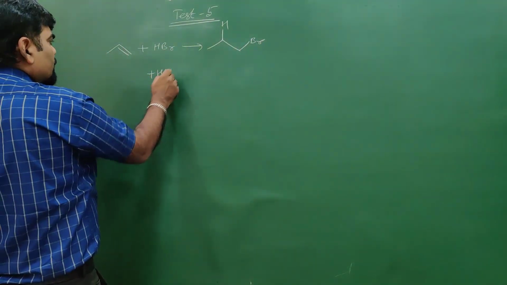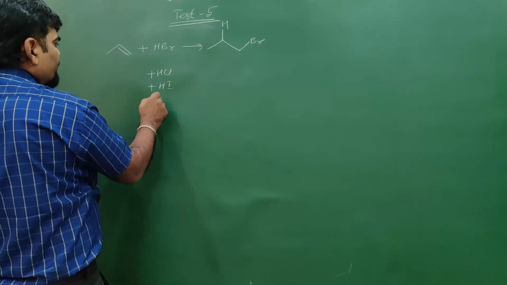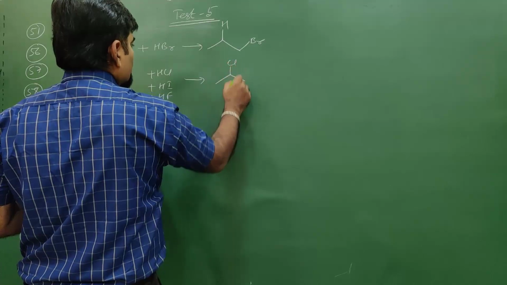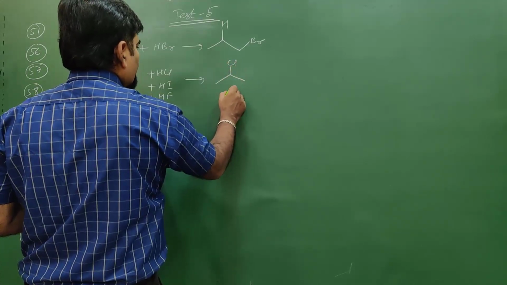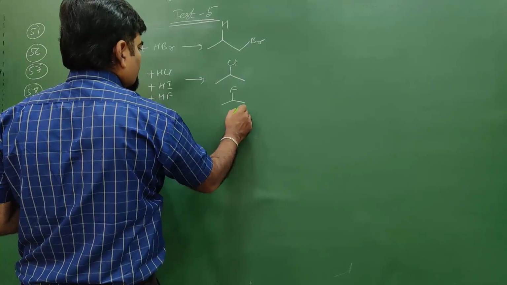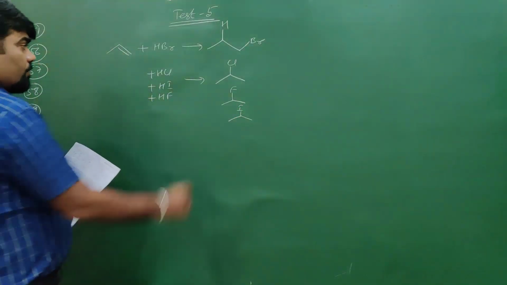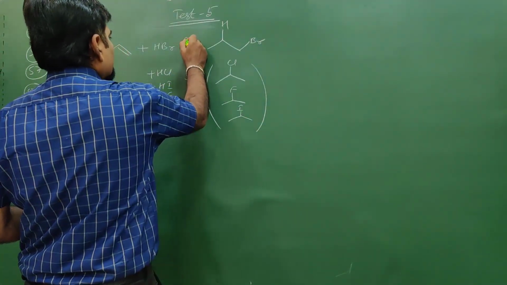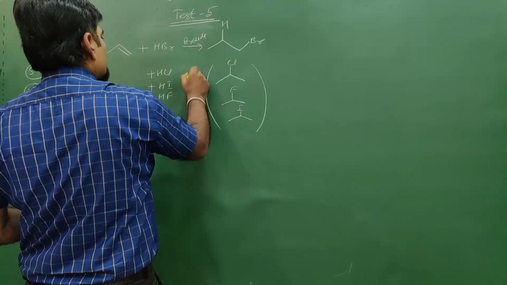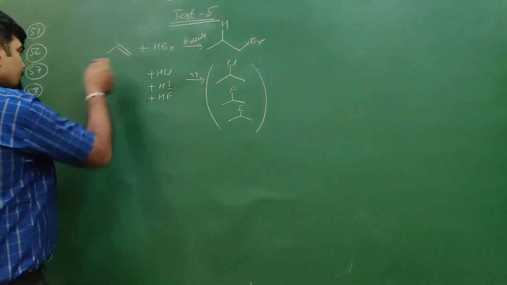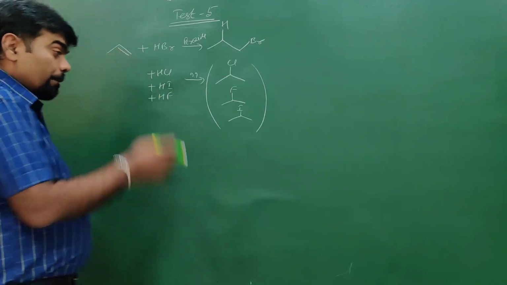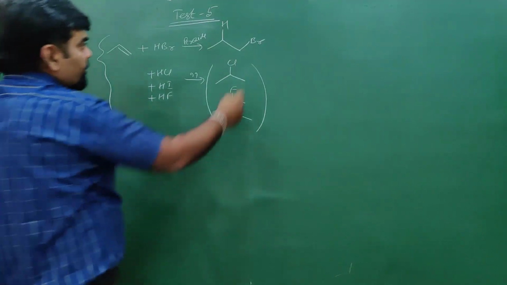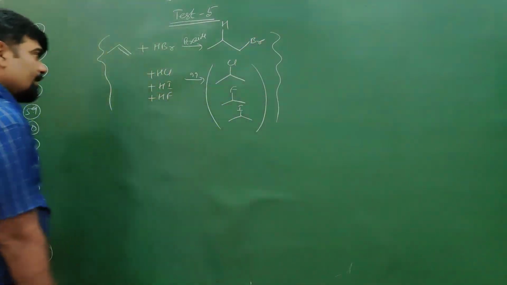With HCl, HI or HF this is not possible, and they form the corresponding chloro, fluoro or iodo Markovnikov product, even in presence of peroxide. We did the detailed mechanism of this question in the alkene chapter, so please go through that discussion.